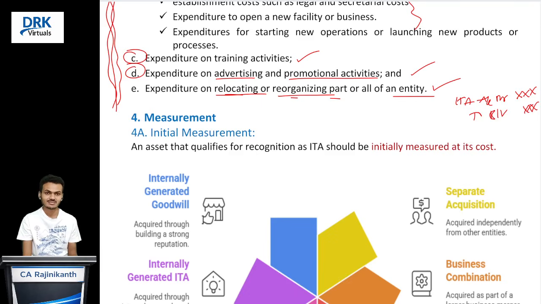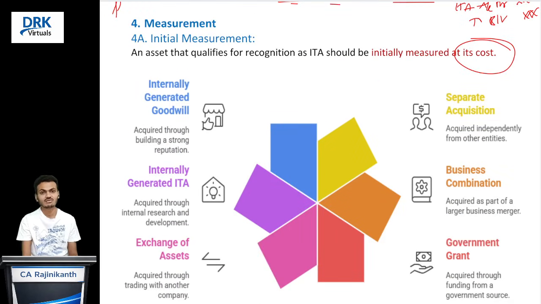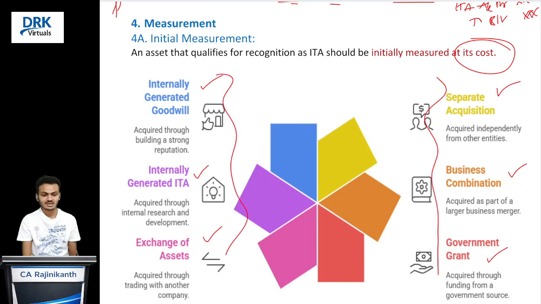So standard is saying that recognize that intangible asset at cost only, no other amounts. Sir, how to determine the cost? It is completely based on the mode of acquisition of the intangible asset. How you acquired that intangible asset? Whether you acquired a ready-made intangible asset that is available in the market, or you acquired it in connection with a business combination transaction, or you got a government grant in connection with the intangible asset, or it is internally generated goodwill or other internally generated intangible asset, or you acquired that intangible asset by exchanging your own intangible asset. So we will discuss that cost for each case one by one.